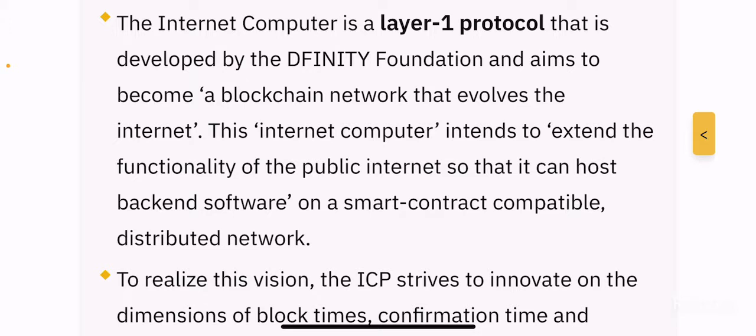Again, there's a lot to unpack. We've already discussed some of the key components of what it aims to do, but it's the DFINITY Foundation which developed the Internet Computer platform, and this project was created with an aim to have a blockchain network that evolves the internet, right?